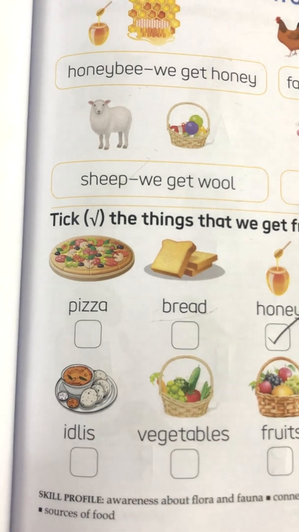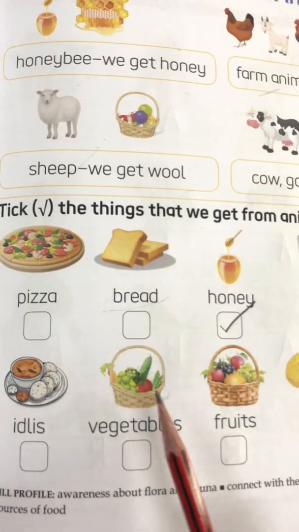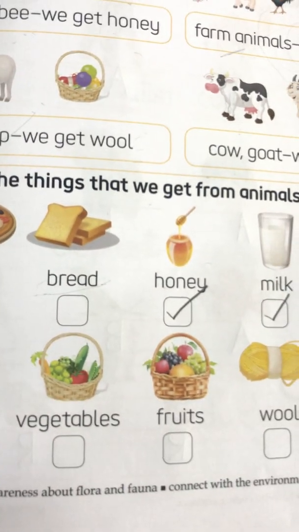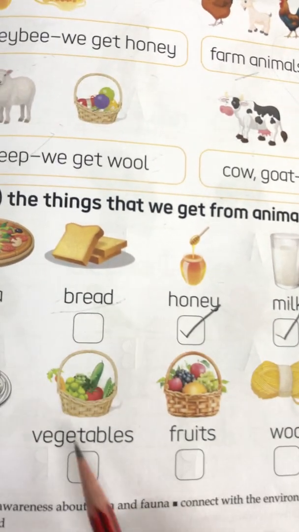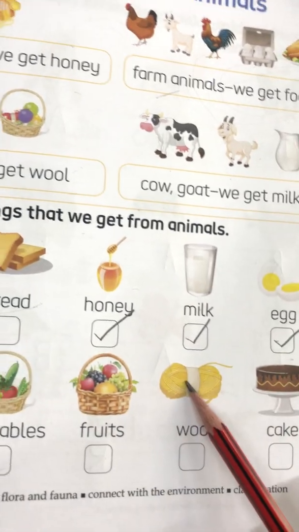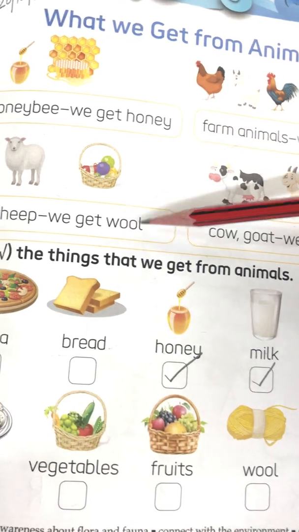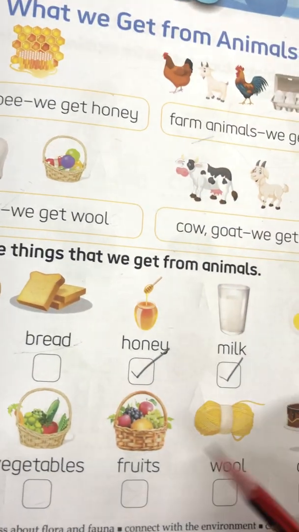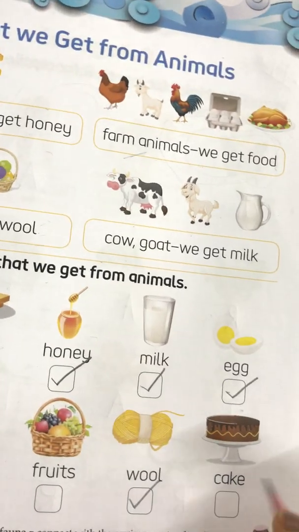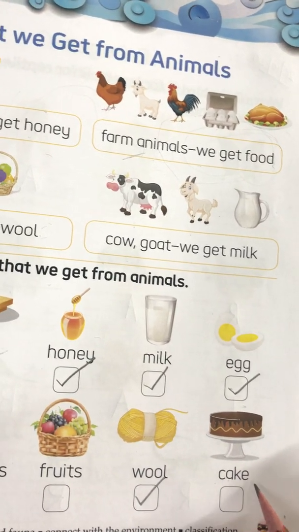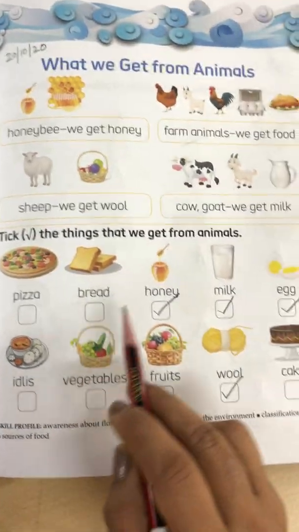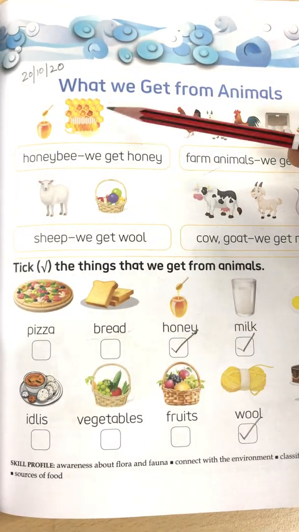Idlis. Do we get idlis from animals? No. Do we get vegetables, fruits from animals? No. We get vegetables and fruits from plants. So again, no. Wool. As we have just studied, we get wool from sheep, and sheep is an animal. So tick here. C-A-K-E, cake. Do we get cake from animals? No.